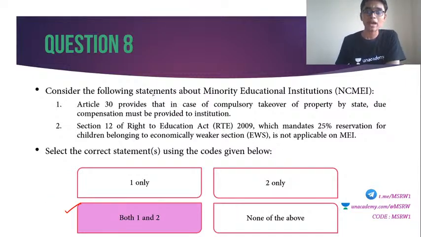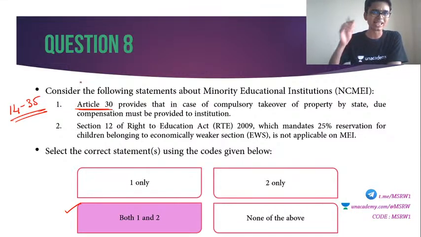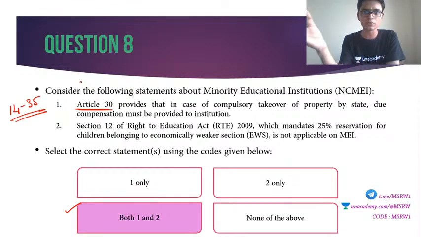You have to study what Article 30 is. Article 30, everything will come under the fundamental rights. Remember that you have to study every article in depth between 14 and 35. Make sure that you read each and every article as much as you can. Very, very important. Even now, the cases pending before the Supreme Court, such as the Sabarimala case, are all associated with Articles 25 and 26, which deal with religious institutions. So make sure you study them very well.